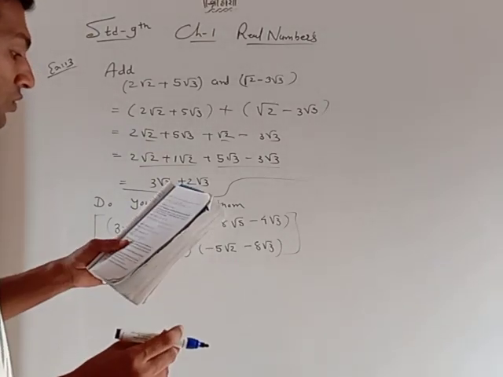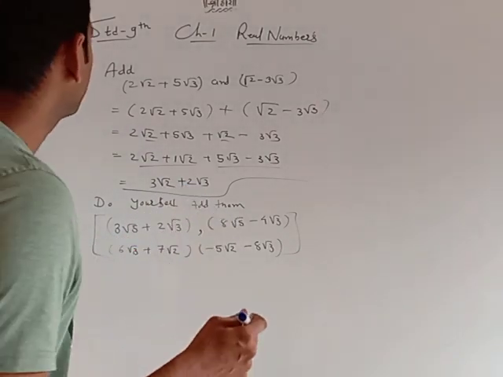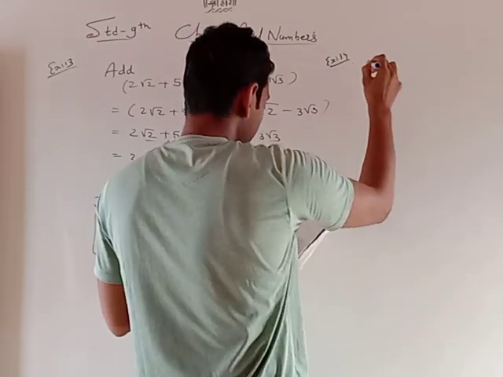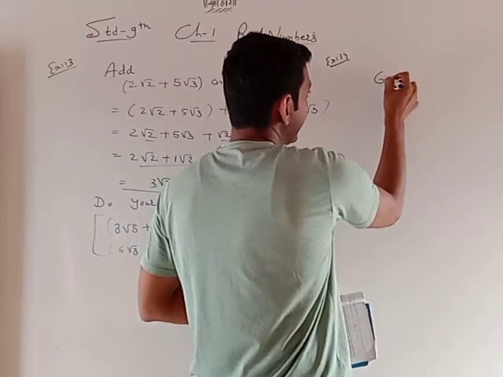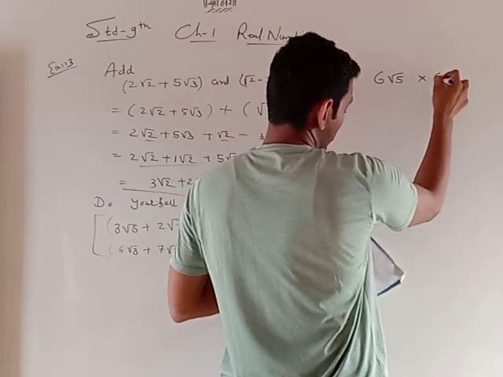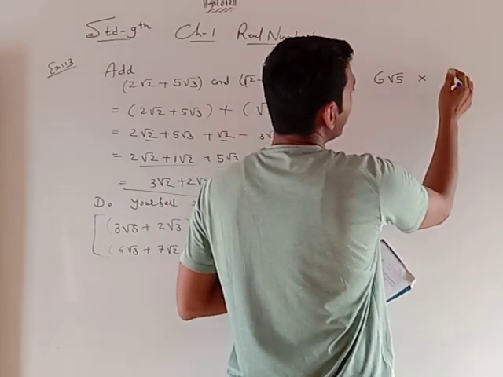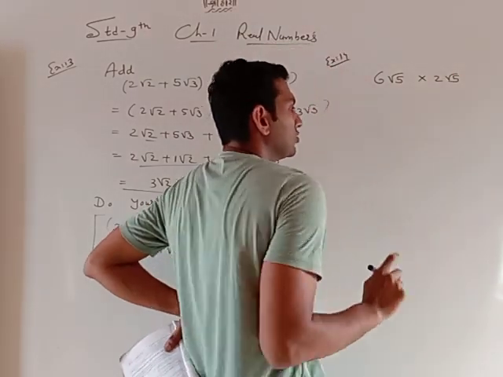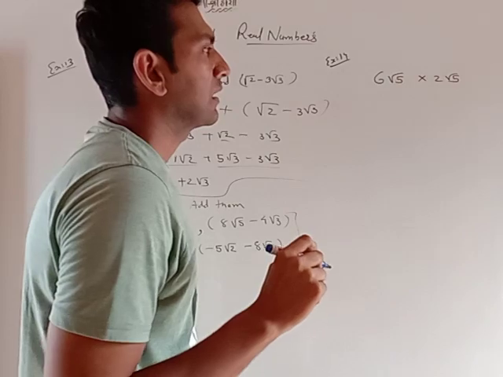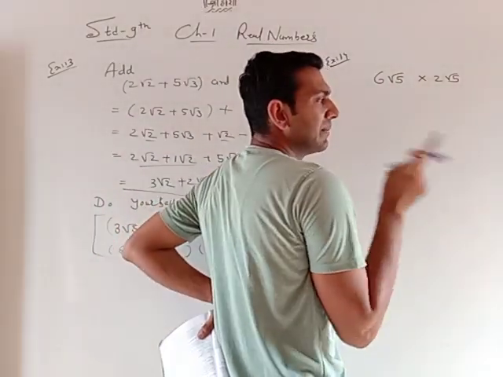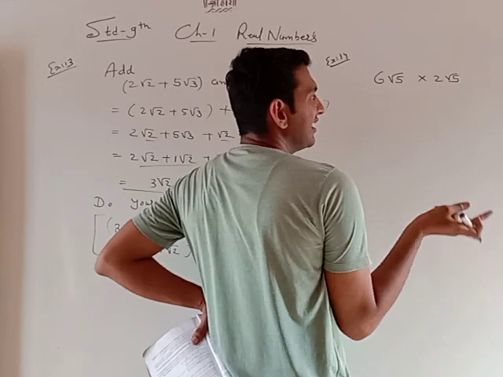Now the multiplication of two real numbers. Example number 14: 6 square root of 5 into 2 root 5. Okay, so multiply. So remember, rational number is multiplied with rational number, irrational number with irrational number.